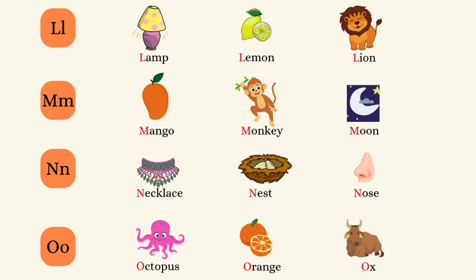Mango, monkey, moon. The sound of N is N. Necklace, nest, nose. The sound of O is O.